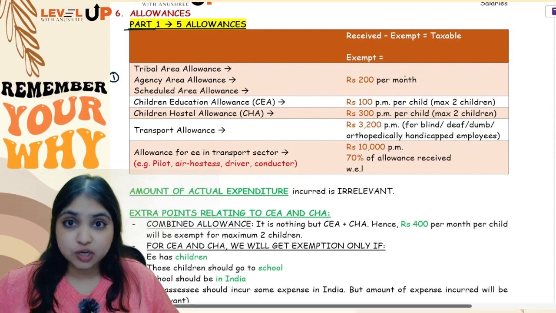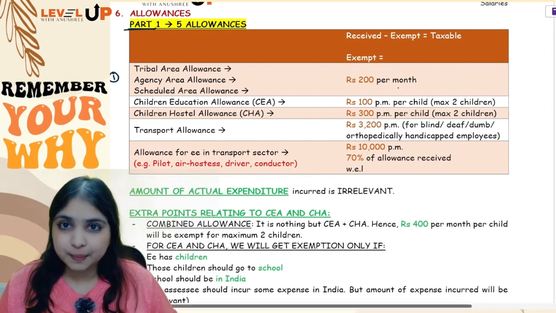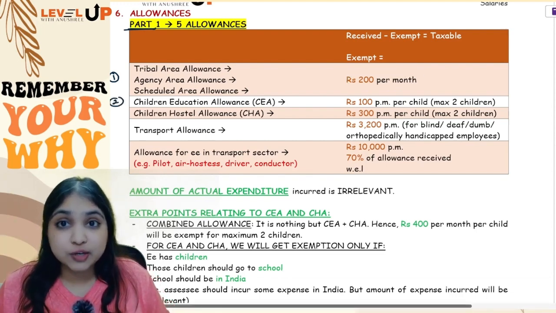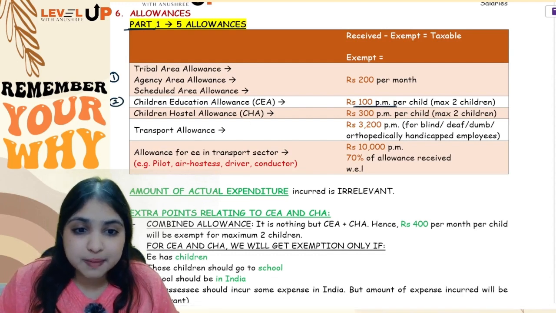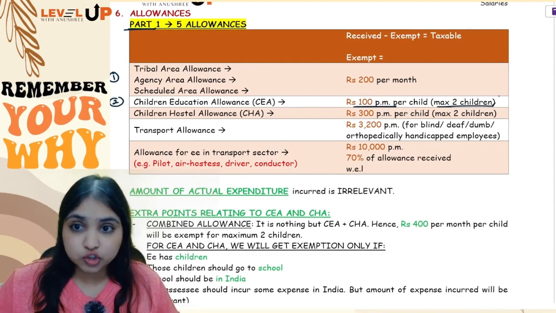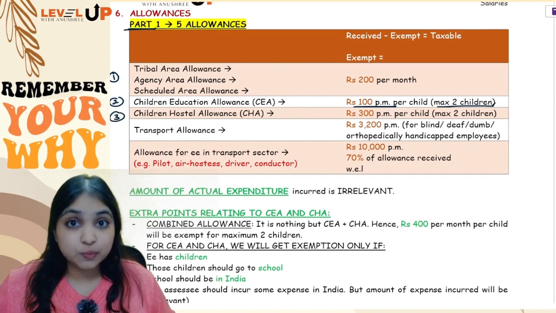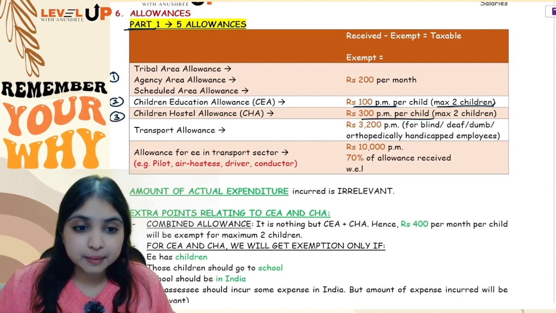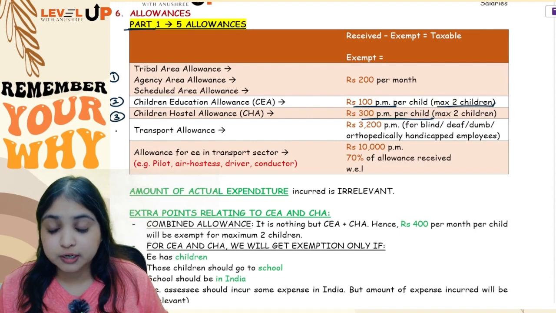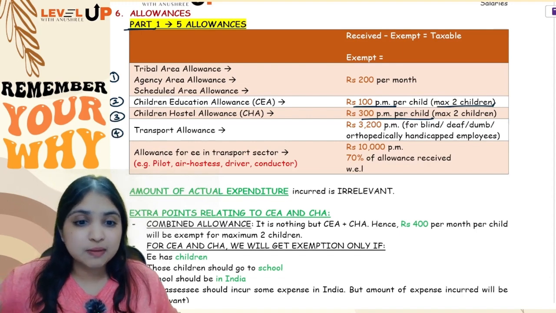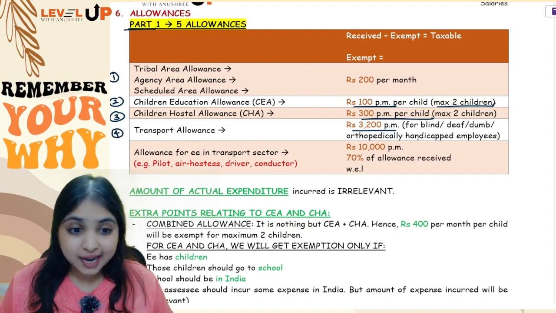So this is your exemption. So received minus exempt, balance will be taxable. Then your second is children education allowance. Here you will get 100 rupees per month per child exemption for maximum 2 children. Then number 3 is children hostel allowance. Here you will get 300 rupees per month per child exemption, again maximum 2 children. Then transport allowance, your exemption will be 3200 per month, but only for blind, deaf, dumb and orthopedically handicapped employees.